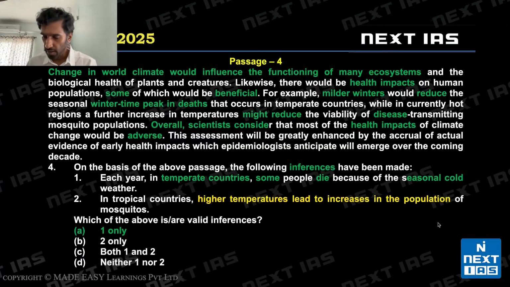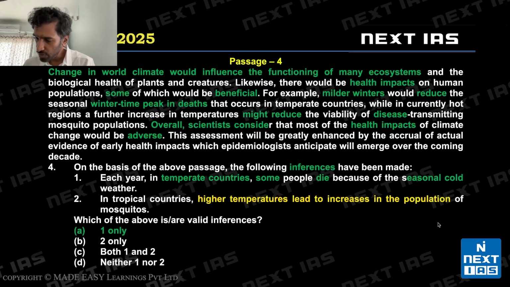All right. Let's look at which of these inferences are valid. One says: each year in temperate countries, some people die because of seasonal cold. Now, let's find whether we have evidence for this sentence. Each year in temperate countries. We are told here some beneficial impacts of health. We'll check those impacts. For example, milder winters would reduce the seasonal wintertime peak deaths.